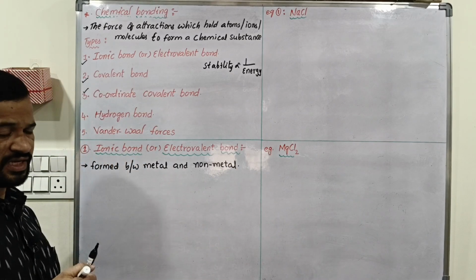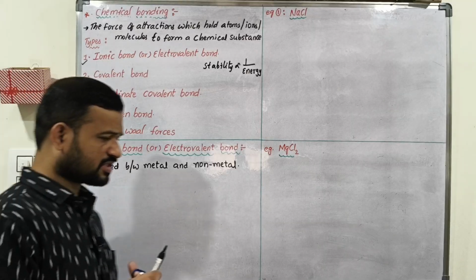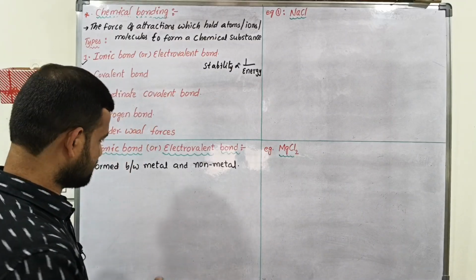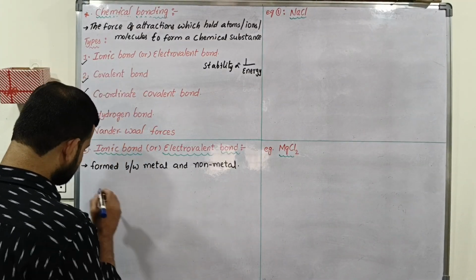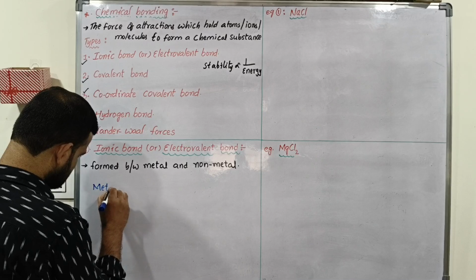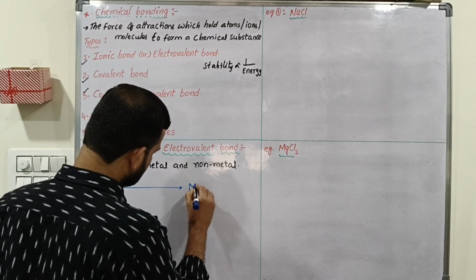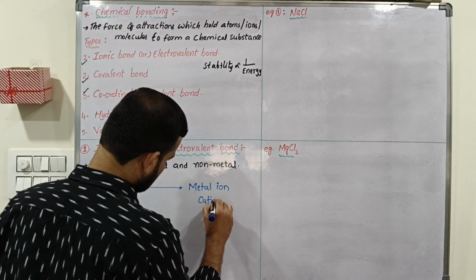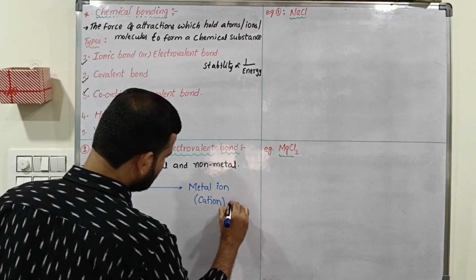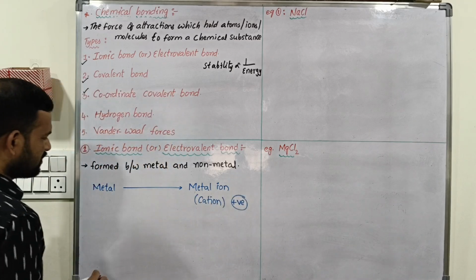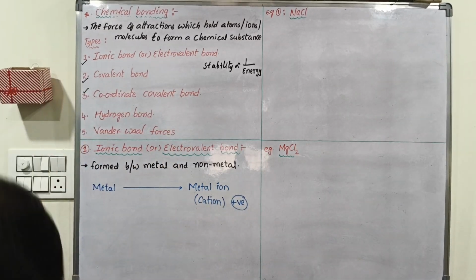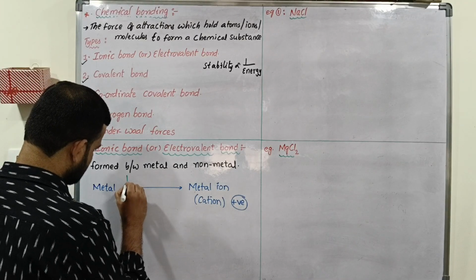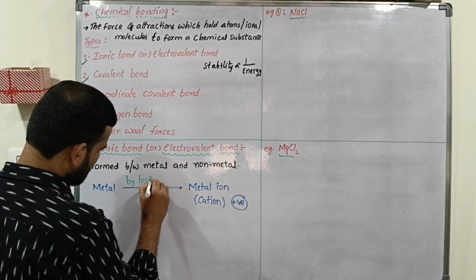So what will happen here? We know that generally metals lose electrons and non-metals gain electrons to get the stable electronic configuration of the nearest noble gases. Metals lose electrons and are converted into a metal cation or metal ion. Cation means a positive ion, formed by losing electrons.